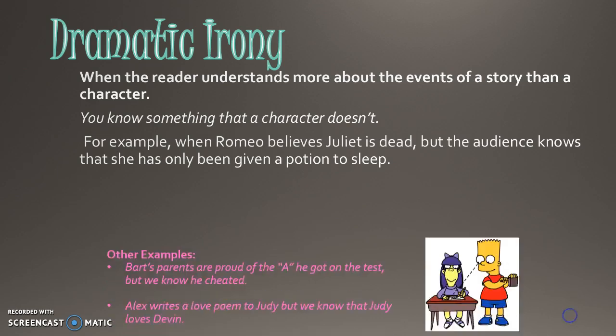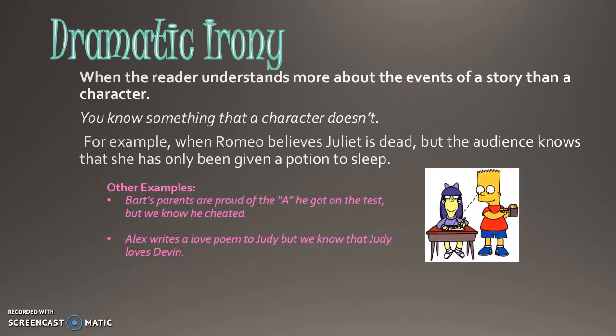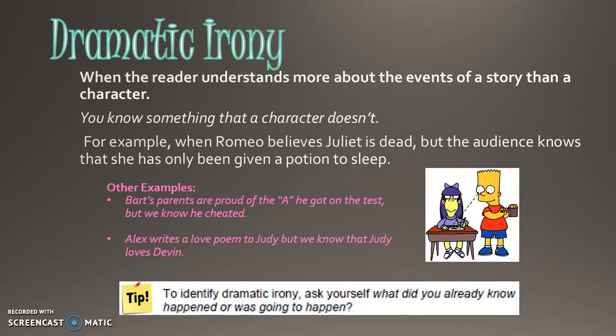Other examples: Bart's parents are proud of the A he got on the test, but we know he cheated. Alex writes a love poem to Judy, but we know that Judy loves Devin. Tip: to identify dramatic irony, ask yourself, what did you already know happened or was going to happen?